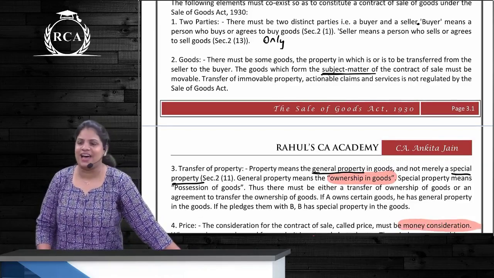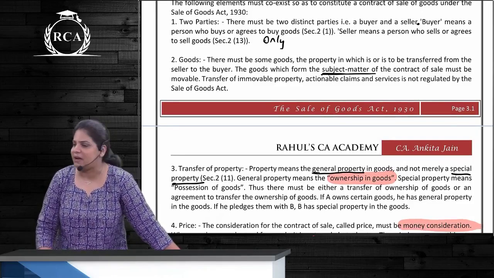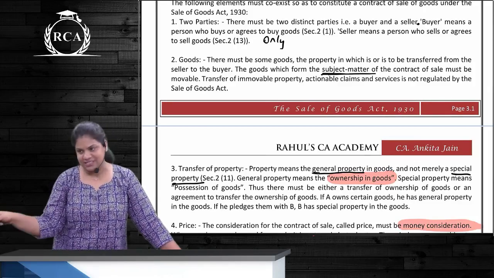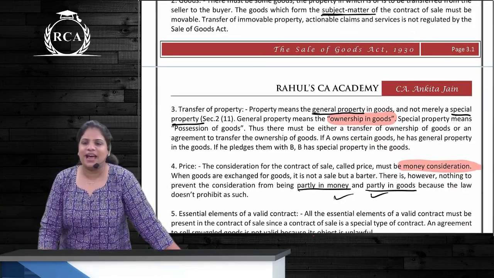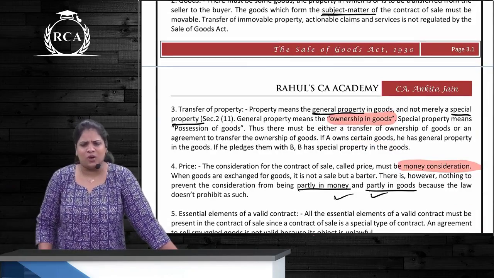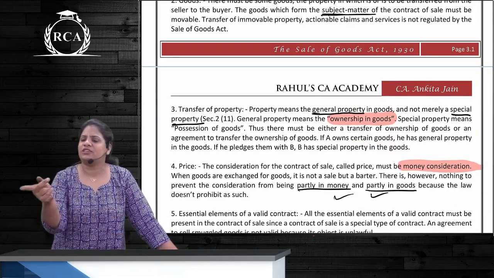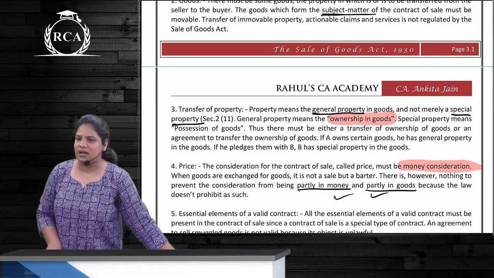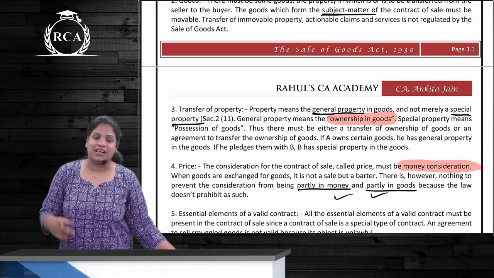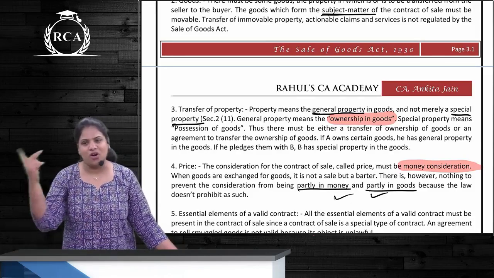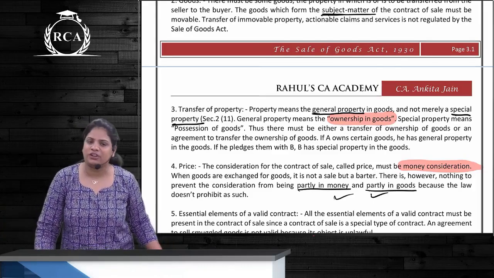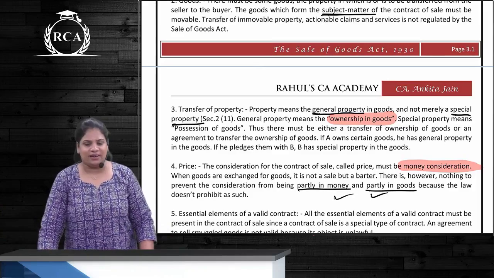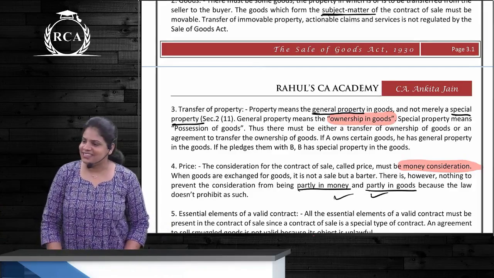Next essential, there are goods. Goods are the subject matter of a contract of sale, and just writing goods is not enough, you have to write the definition of goods, which we will see in a few minutes. Next is what? There has to be transfer of property. Property means what? Ownership. Actually speaking, property is of two types, either general property or special property. In the Sale of Goods Act, what is covered? General property, and the transfer of property can either be immediate or at a later date or subject to certain conditions. If it is immediate, it is called a sale. If it is at a later date or subject to certain conditions, it is an agreement to sell, correct?